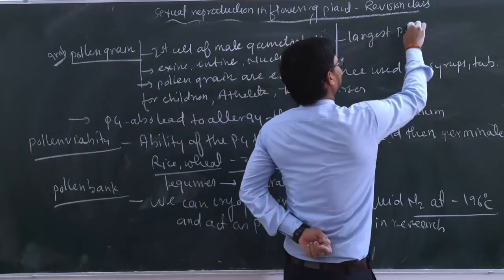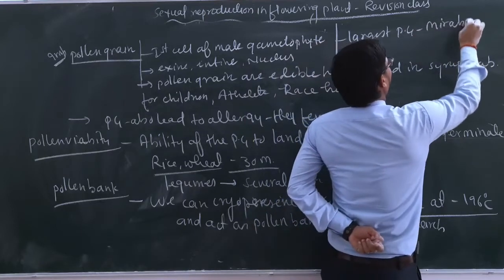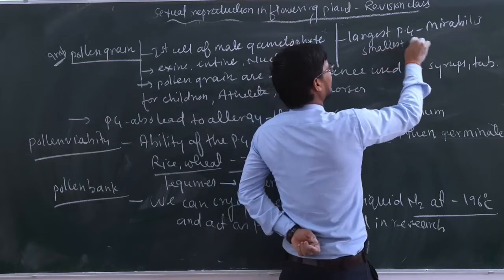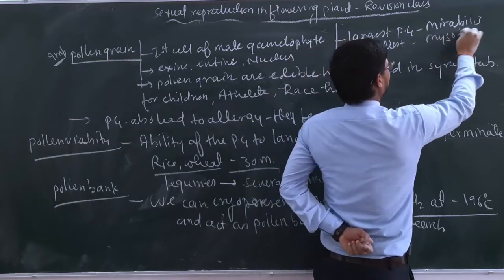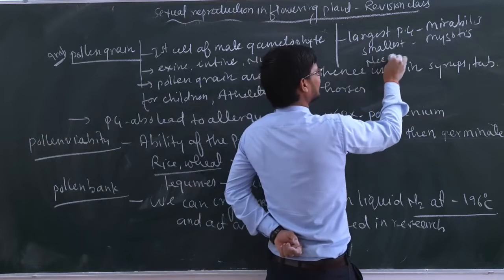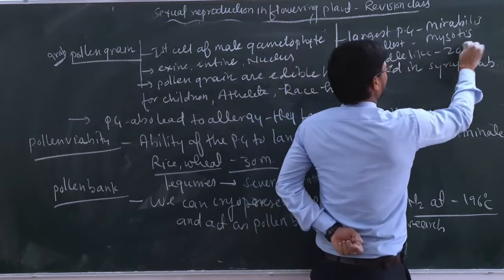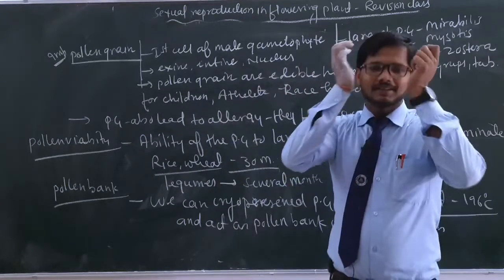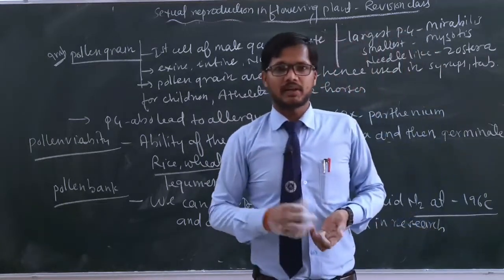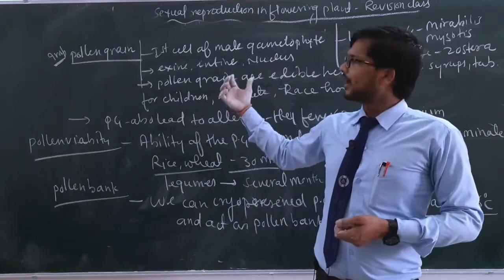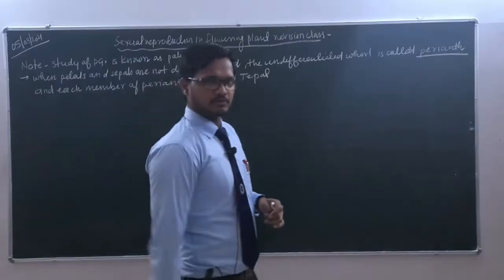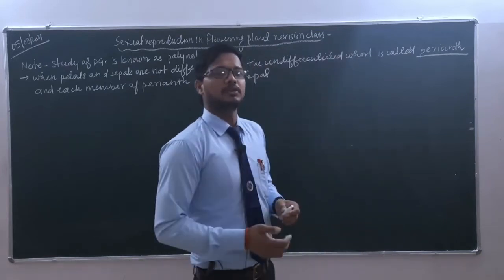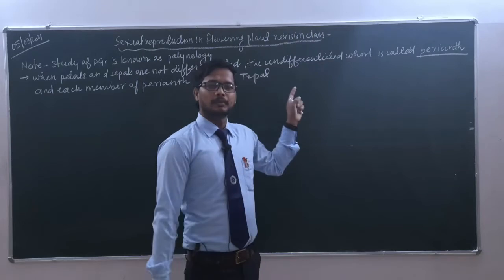कुछ चीज़ें आपको और बताते हैं बेटा। जो आपका लार्जेस्ट पॉलन ग्रेन होता है, लार्जेस्ट पॉलन ग्रेन मिराबिलिस का है, मिराबिलिस। ओके, स्मॉलेस्ट जो है आपको दिखेगा मायोसोटिस में, और नीडल लाइक दिखेगा आपको जोस्टेरा में। Okay, so this was all about the male reproductive part of the flower and their structures as well as development of male gametophyte. So the next topic is female reproductive part and development of female gametophyte. Okay students, so until now we have discussed about the male reproductive part and their structure as well as how the male gametes are produced in the topic development of male gametophyte.